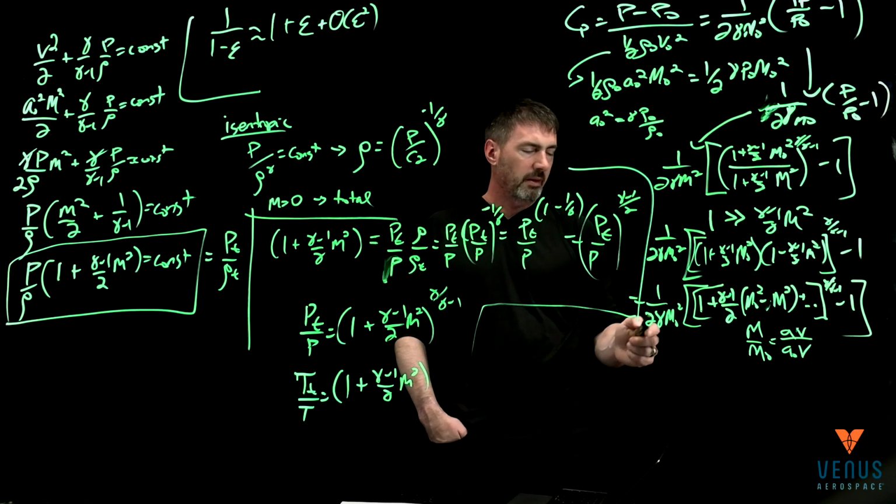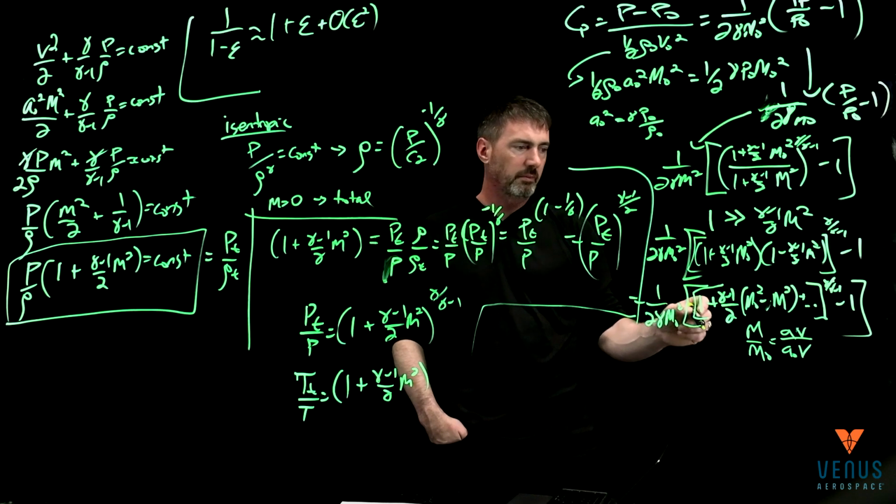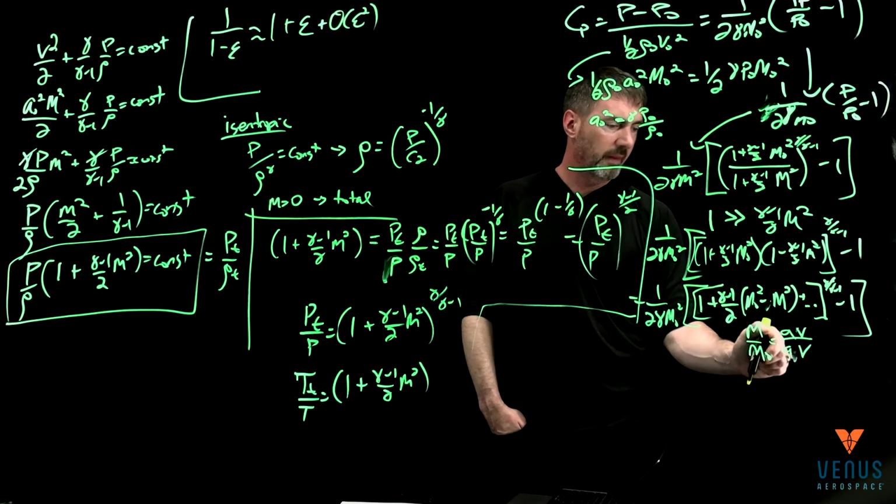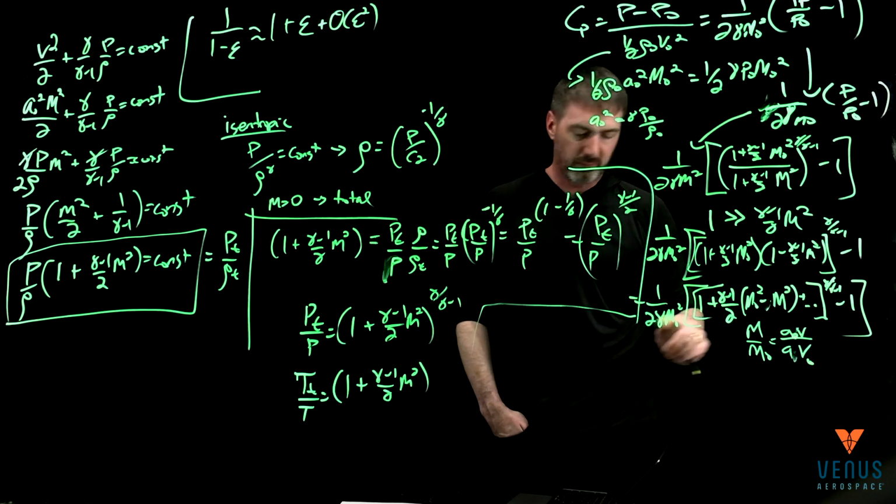Let's see. Mach number is v over a, so the 0 goes up here. V0, A0. Here we go.